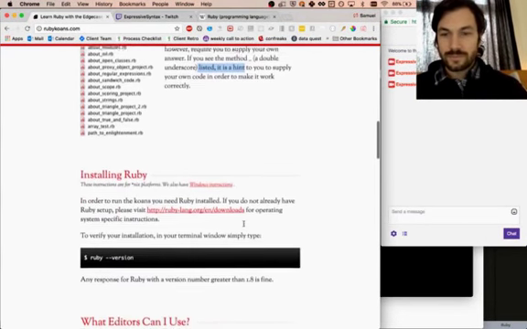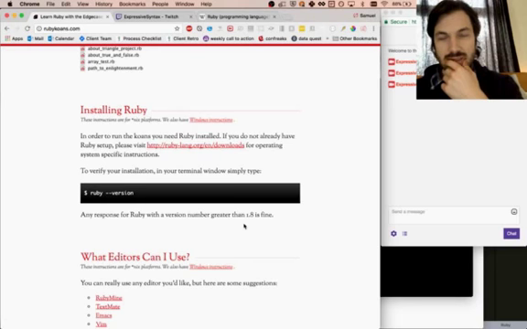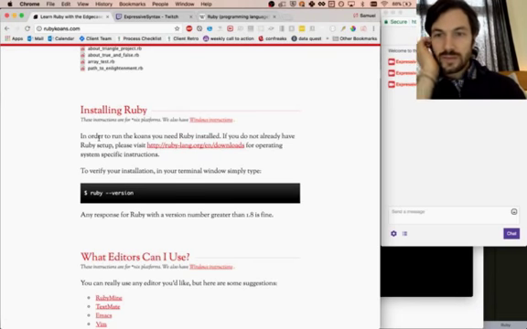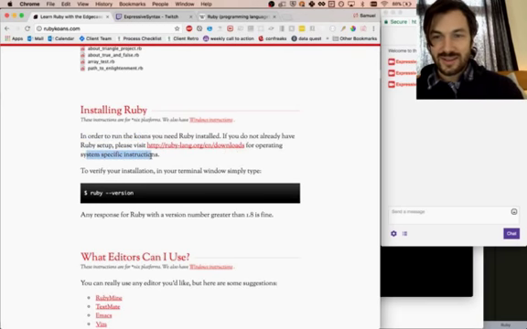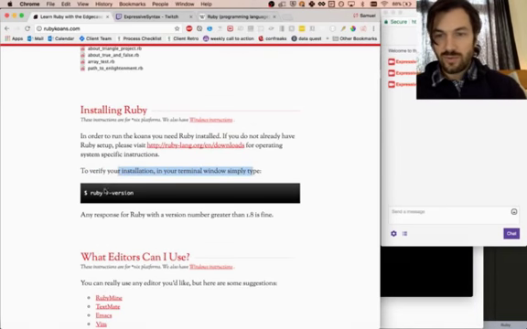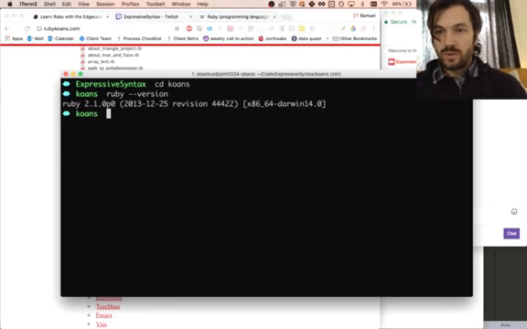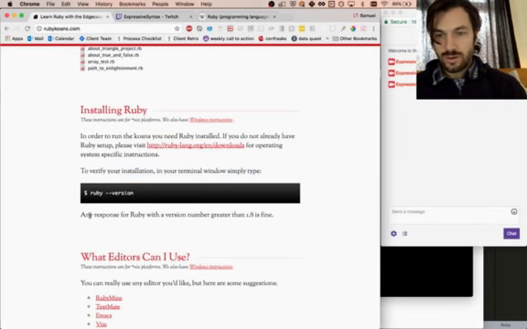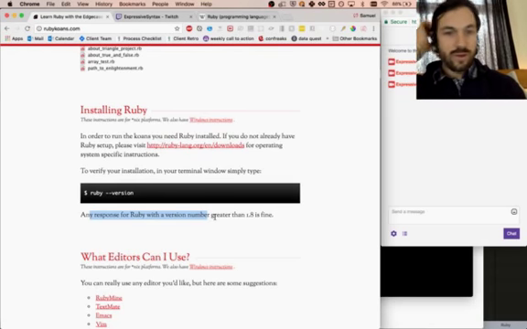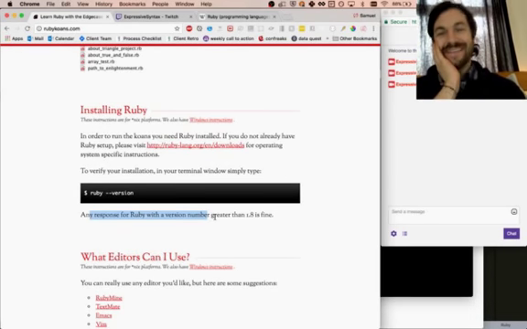Alright, cool. Installing Ruby. I've already got Ruby installed, but let's see. Make sure we have the right version, I guess. In order to run the Koans, you need Ruby installed. If you do not already have Ruby set up, please visit this URL for operating system specific instructions. Cool. To verify your installation in your terminal, simply type ruby --version. Alright, let's give that a shot. ruby --version. Ruby 2.1. Should be good. Any response for Ruby with a version number greater than 1.8 is fine. Alright, we're all set. Ready to go.